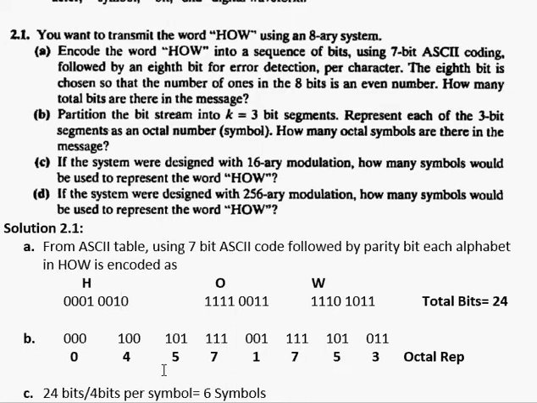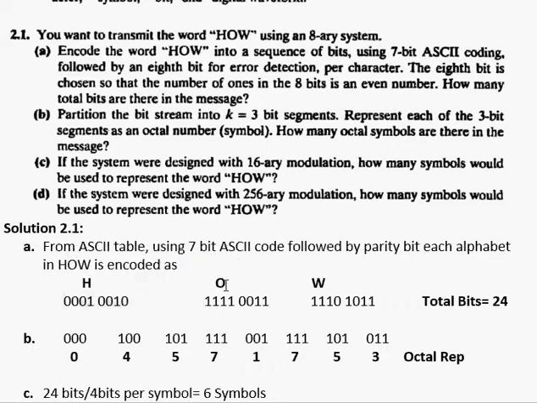If I look at this H, I already have 2 bits that are 1. It means the number of ones is even. So the last bit that I'm going to append is 0. This makes it 0001 0010, which is the 8-bit ASCII character code for the character H.